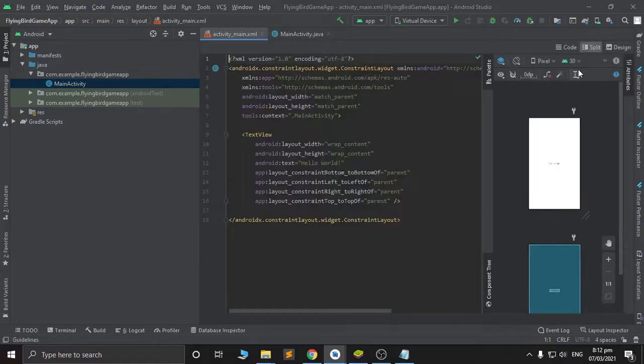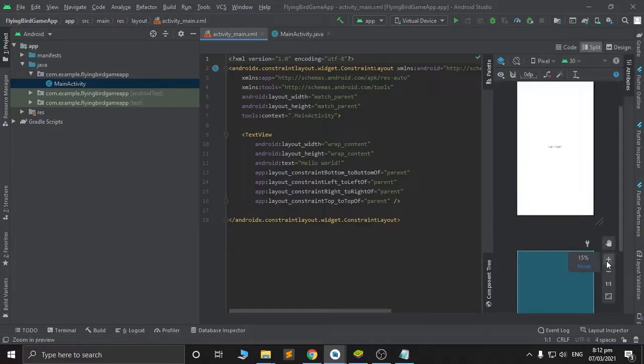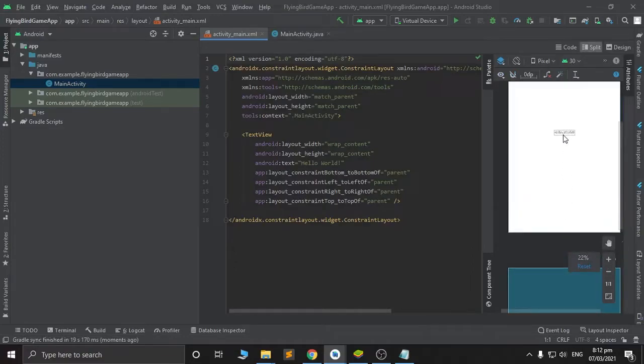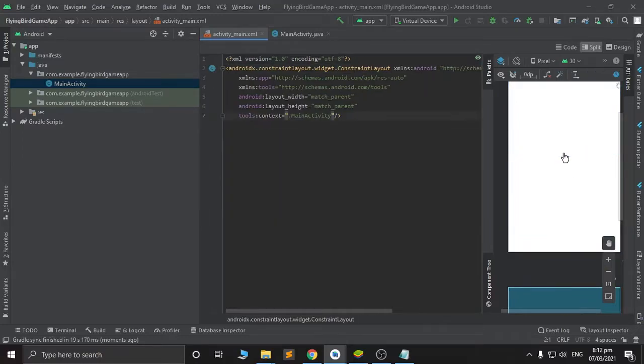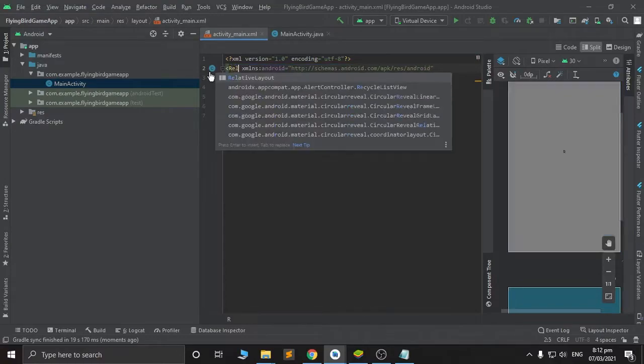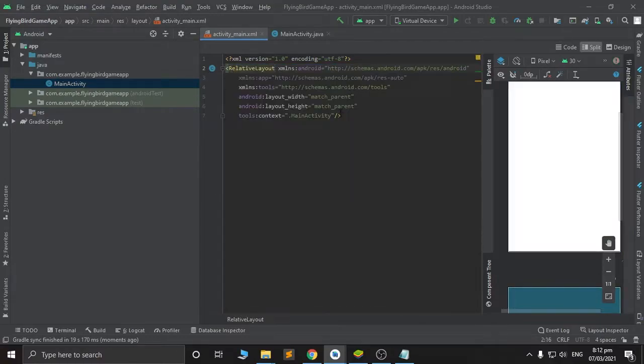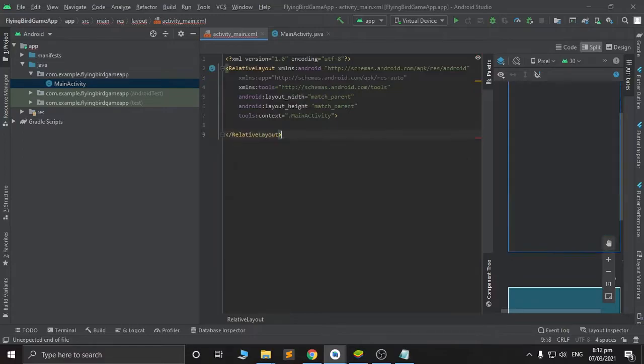Click split. We don't need this. Wait, just zoom it. This text view here, I will delete this by pressing the keyboard. Then change this to relative layout. And then I will erase this slash. Then there you go.